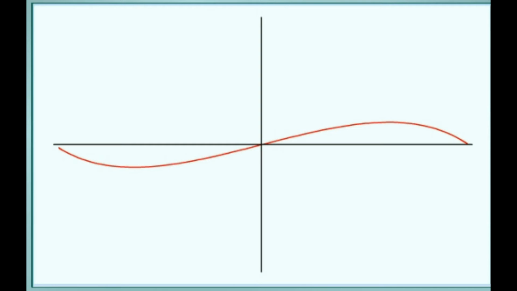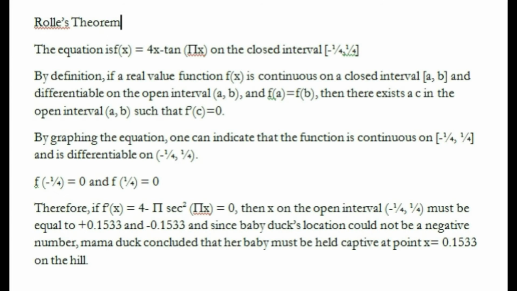First, I must graph the equation. By looking at the graph, I can tell that the function is continuous on the closed interval negative 1/4 to positive 1/4 and differentiable on the open interval negative 1/4 to 1/4. Then I can calculate that f of negative 1/4 is 0 and f of positive 1/4 is 0.